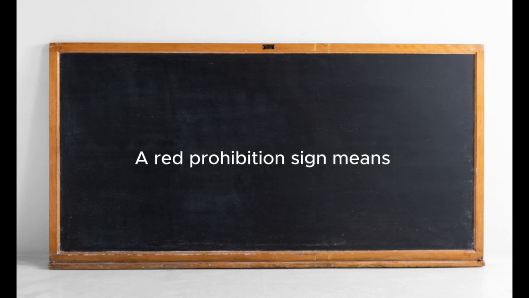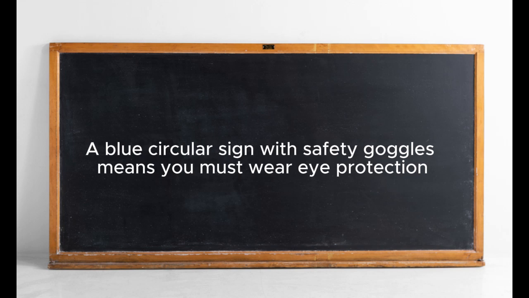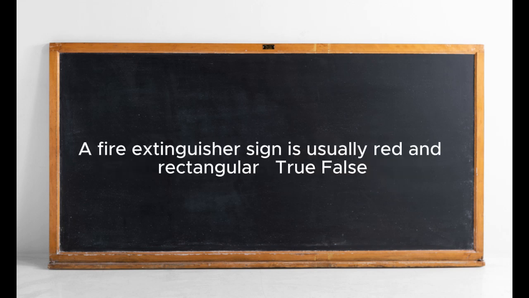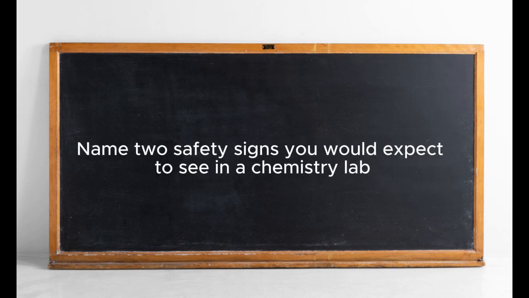True or false? A red prohibition sign means you must follow the instruction written on it. A blue circular sign with safety goggles means you must wear eye protection. A fire extinguisher sign is usually red and rectangular. Short answer: what should you do if you see a biohazard sign in a lab? Name the safety signs you would expect to see in a chemistry lab.